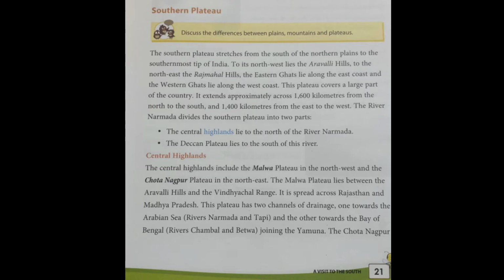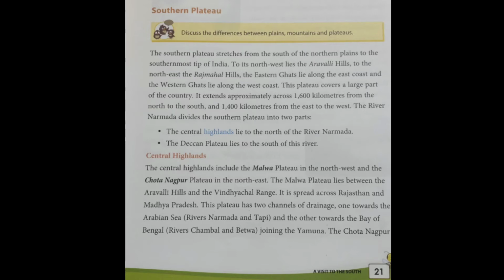So let's start with the first, the Central Highlands. The Central Highlands include the Malwa Plateau in the northwest and the Chota Nagpur Plateau in the northeast.